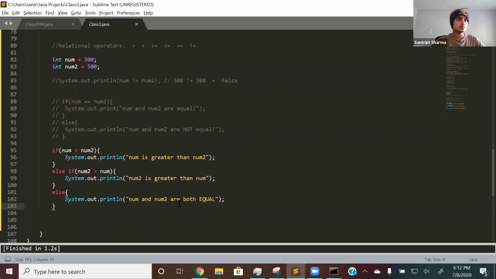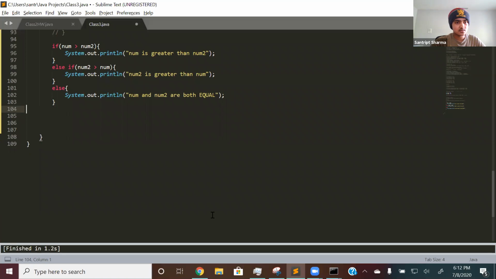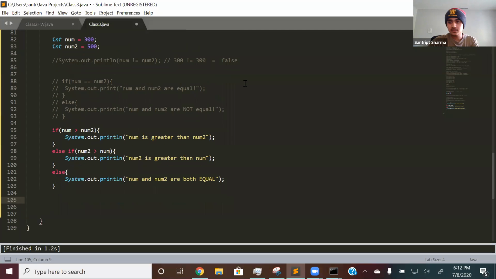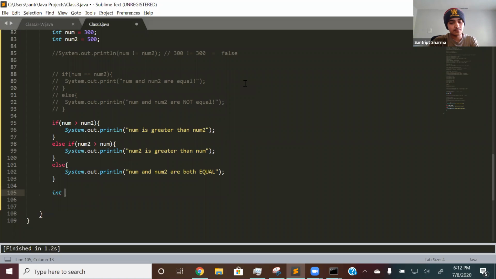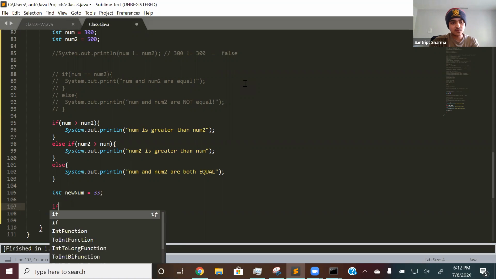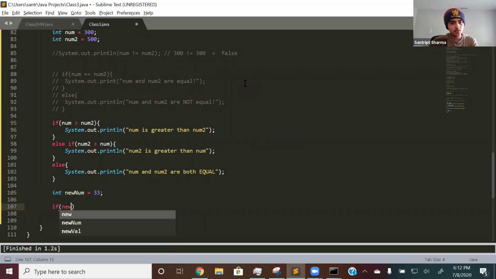And all right, so now one more thing I want to talk about, last topic before class is over, is I want to show you guys how to check whether a number is odd or even using relational operators and also if statements. So let's create an int variable, int newNum is equal to 33. So let's create an if statement. If newNum mod 2 is equal to 0,